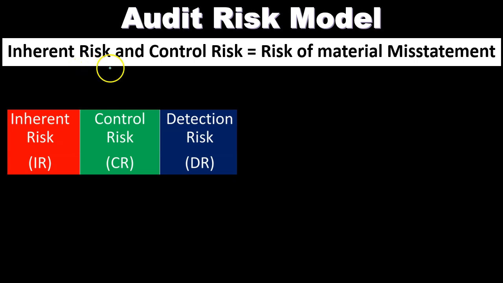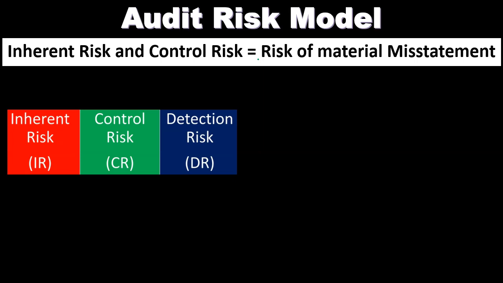It's inherently risky, or whatever the inherent risk level is. And then the control risk are the controls that the company put in place in order to mitigate whatever risk model they have taken on within their business model. That, of course, is going to equal the risk of material misstatement in the financial statements.